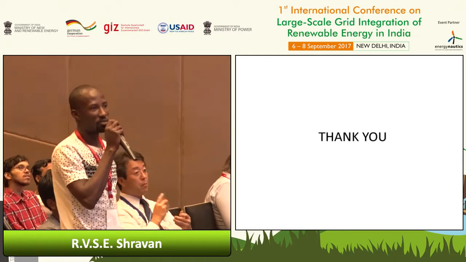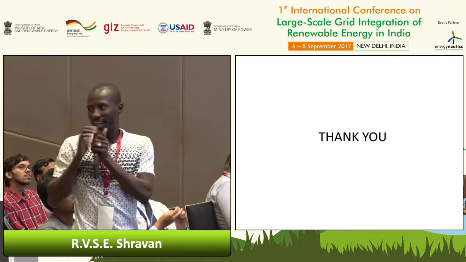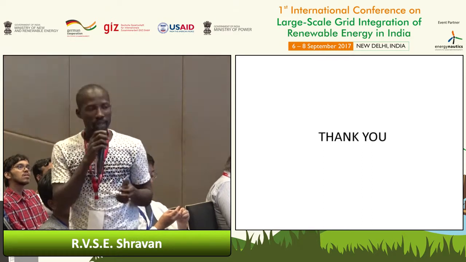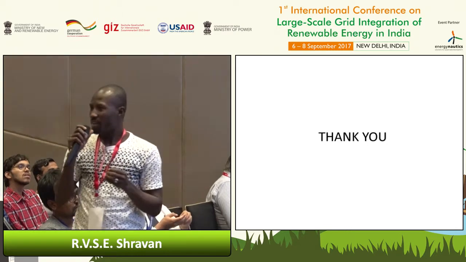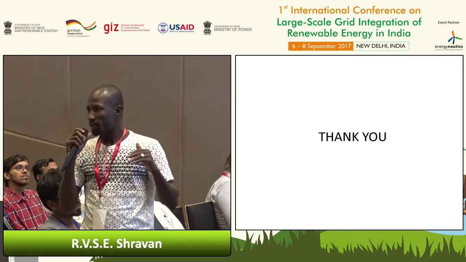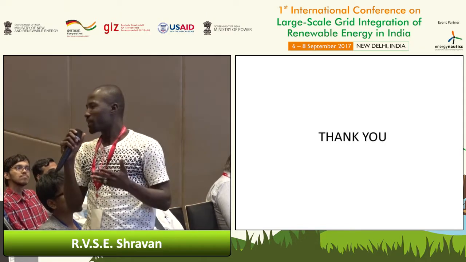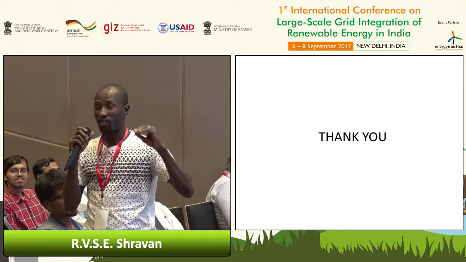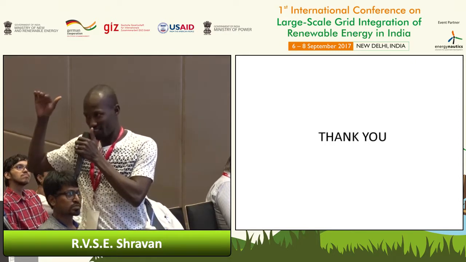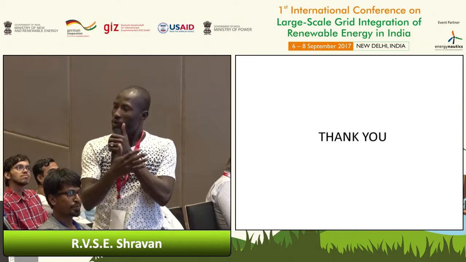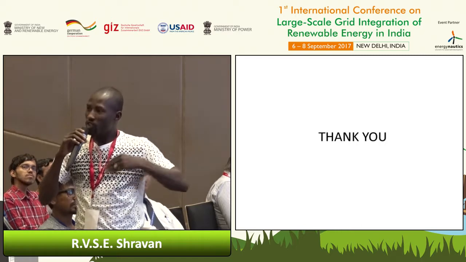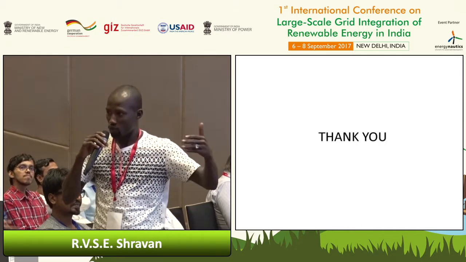My name is Abubakar from Central University of Kerala. Actually, sir, I wanted to chip into the question you're asking because I'm working on something related to that. The Indian government has the ambition of achieving a gigantic size of renewable energy by 2022. And according to electricity supply in India, there are a lot of rural locations that don't have electricity. I'm from Kerala, where we have a lot of hilly stations. So if we extend the national grid to such hilly locations, that means a higher percentage of coal is also required to be burned to generate that electricity.